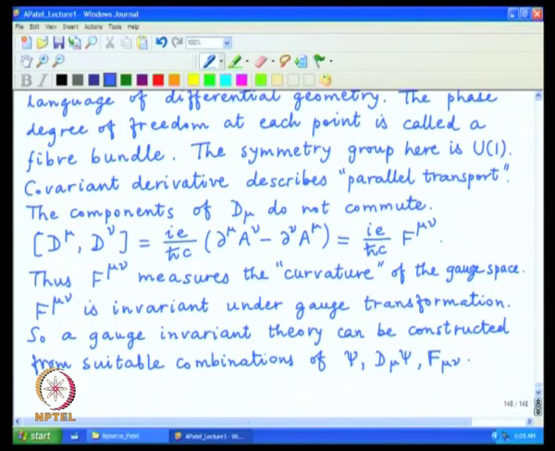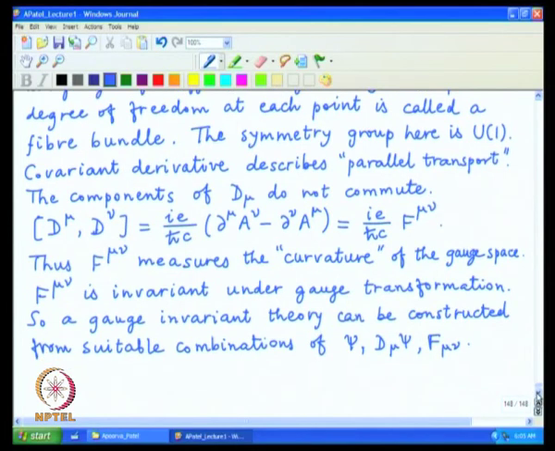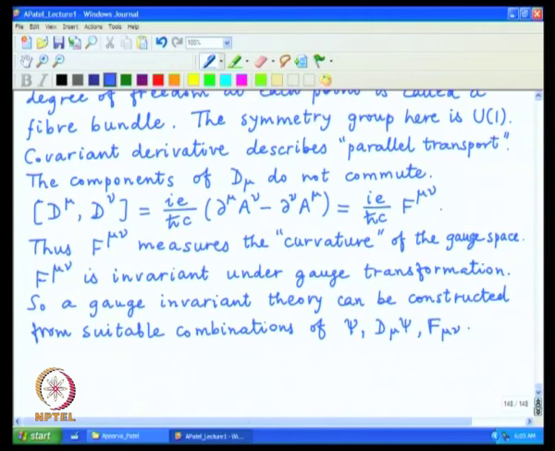I just want to point out an important case, and that is, let us define a short form for this space time dependent phase, V of x, so that psi changes to V psi.